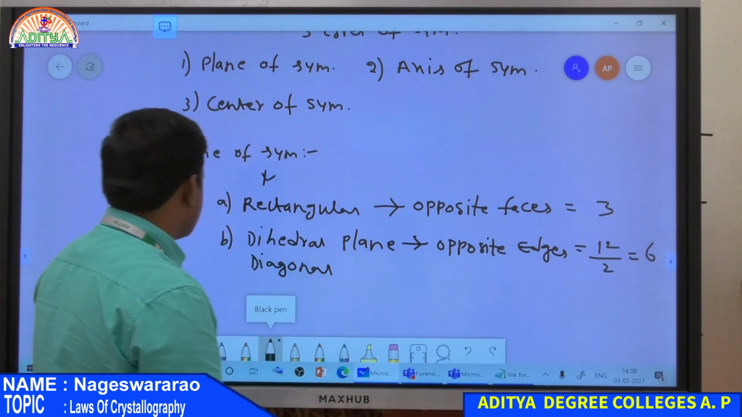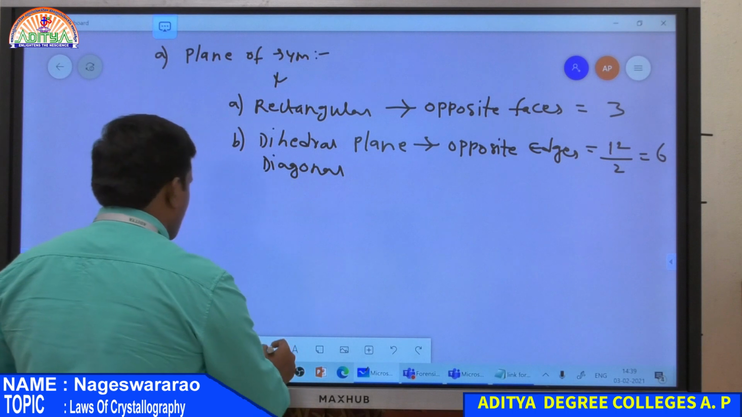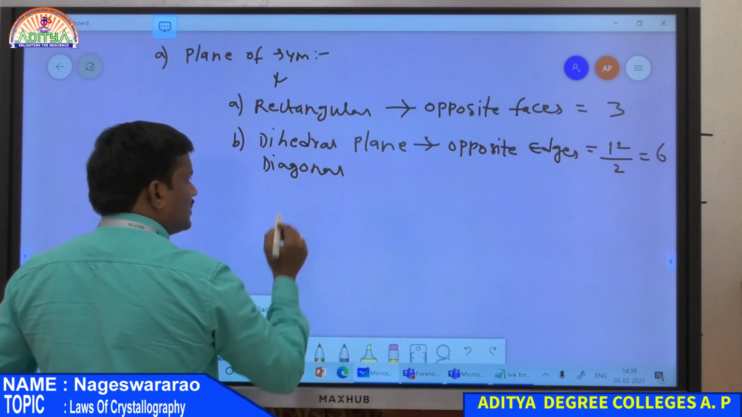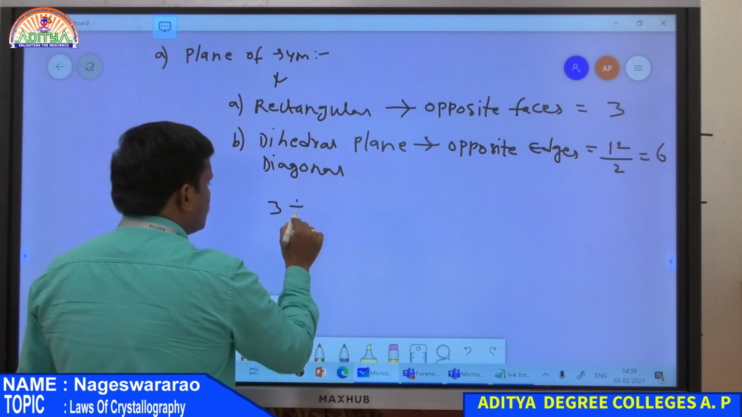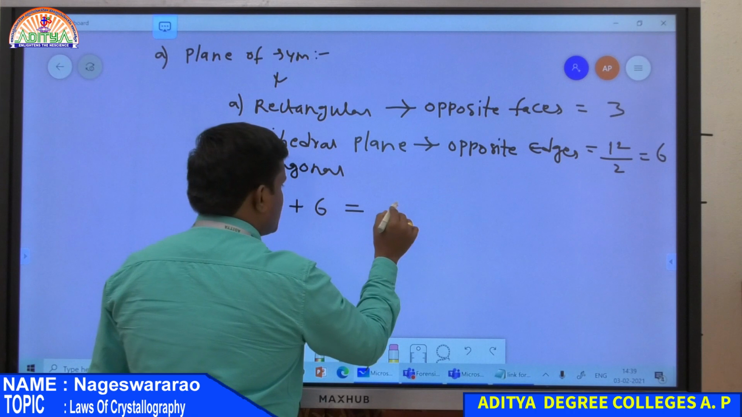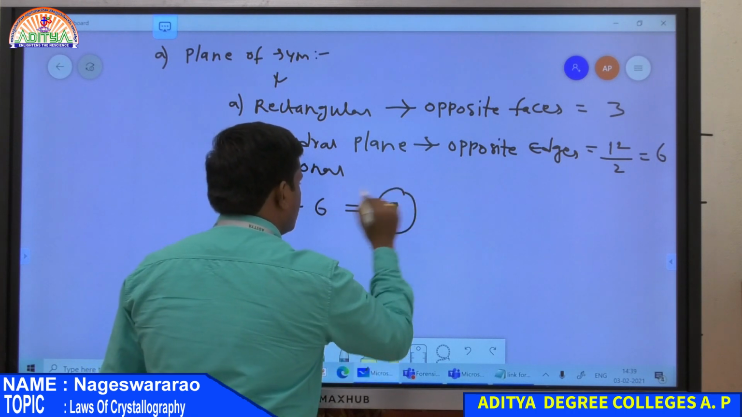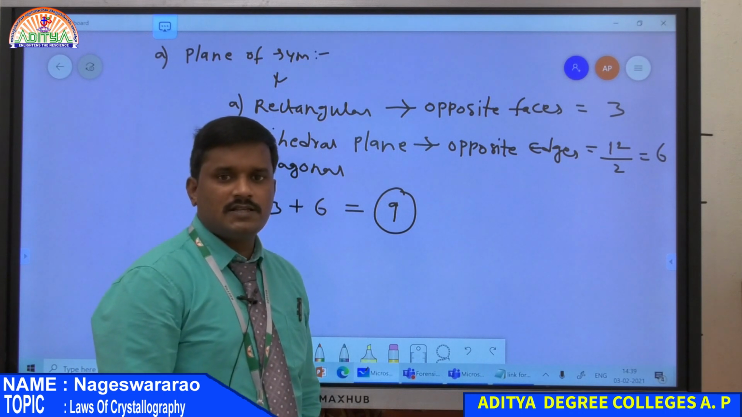Therefore a crystal always has 2 types of planes: one is a rectangular plane, and another is a dihedral plane. So there are 3 rectangular planes and 6 dihedral planes. Therefore the total number of planes present in a crystal is always equal to 9, that is 3 rectangular planes as well as 6 dihedral planes.